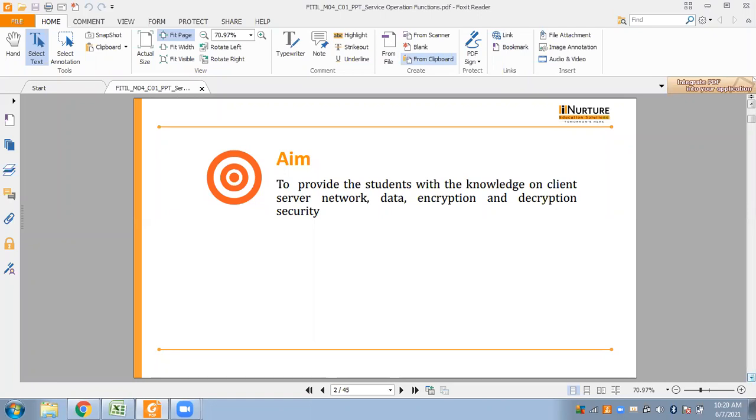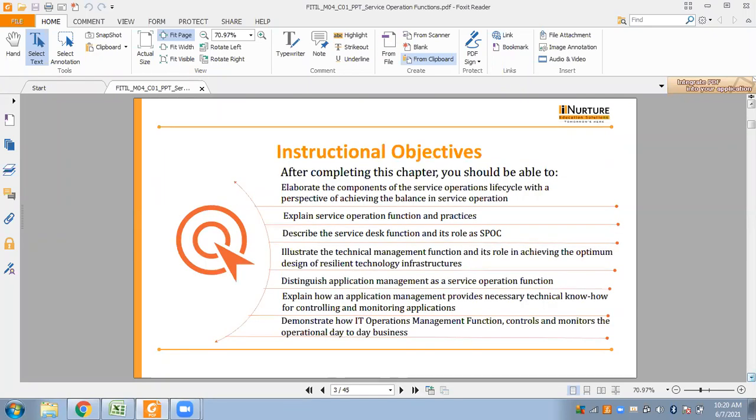So the basic aim is to provide the students with the knowledge on client server network, data, encryption and decryption, security. Okay. So here